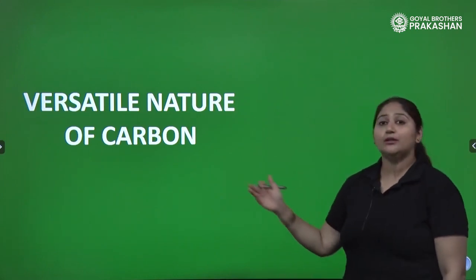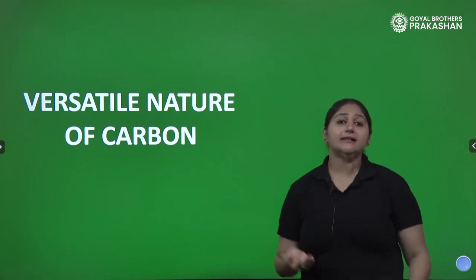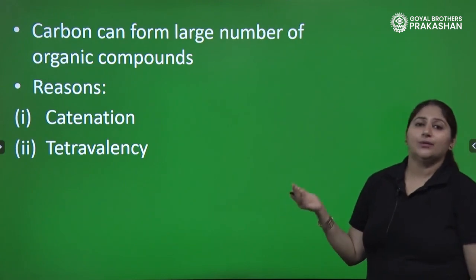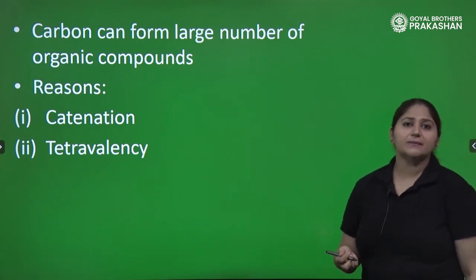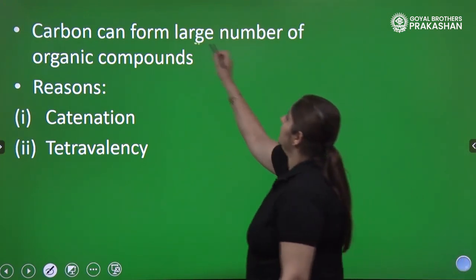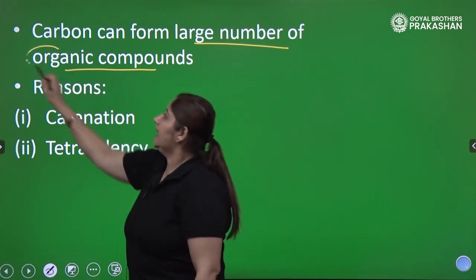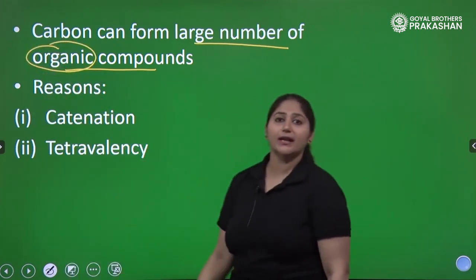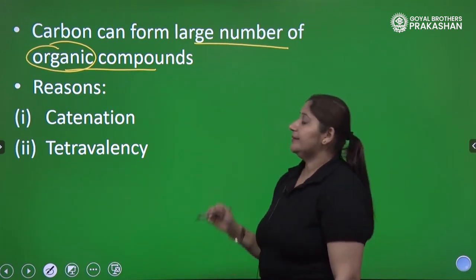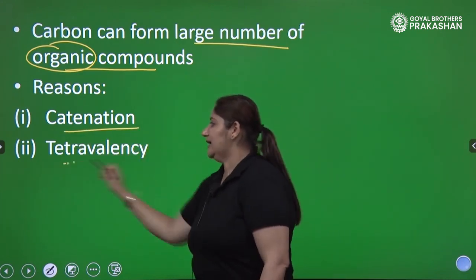So here we will be talking about the versatile nature of carbon, such that it is able to make a lot of compounds. The question arises: how is carbon making so many compounds? Carbon can form a large number of compounds, mainly organic compounds. Carbon compounds are known as organic compounds. Their main constituent is carbon. The main reasons are two: catenation and tetravalency.